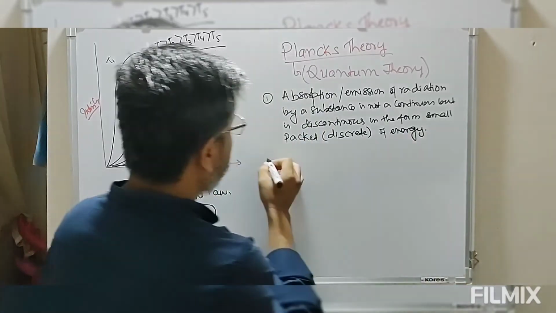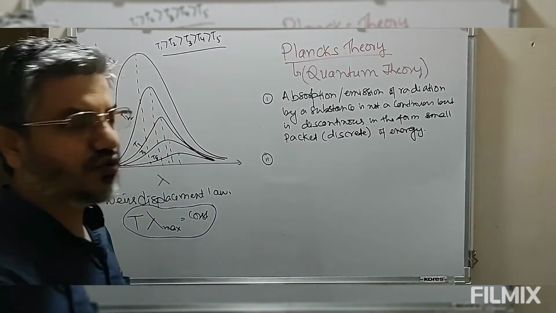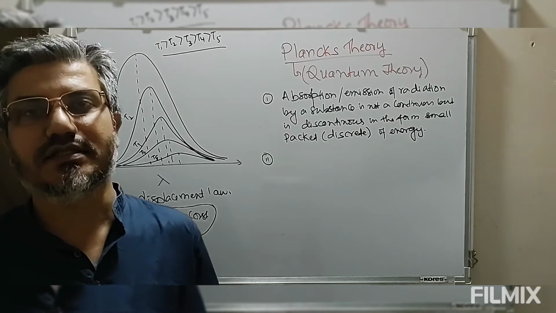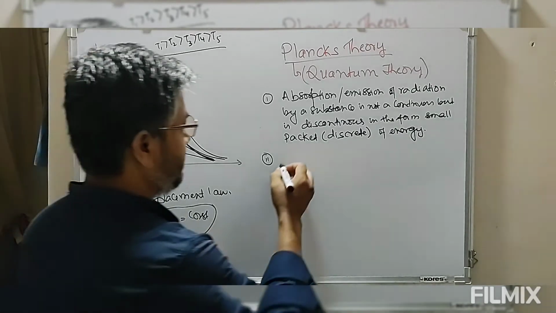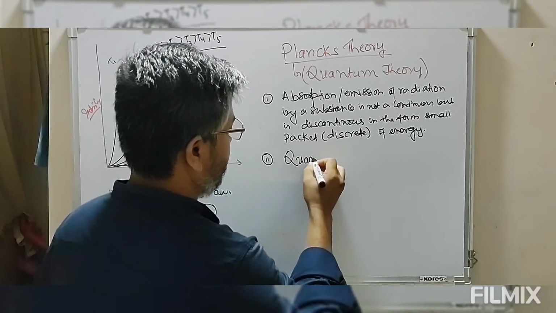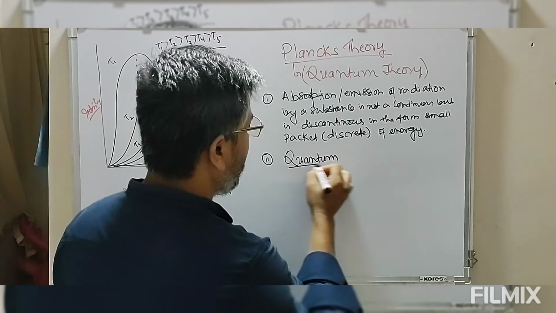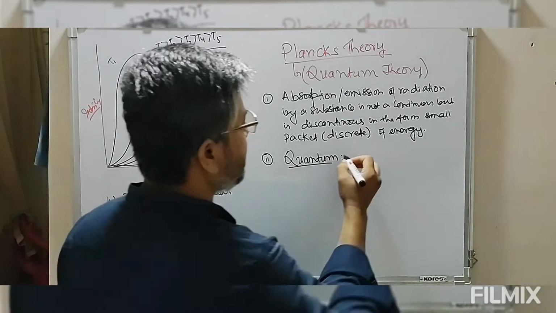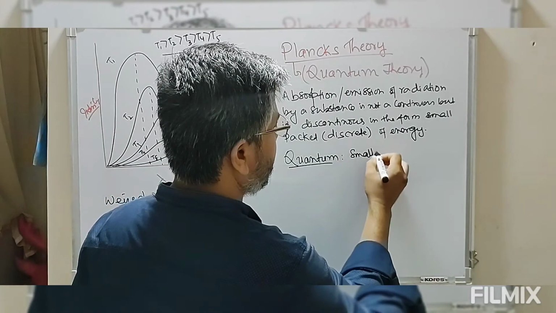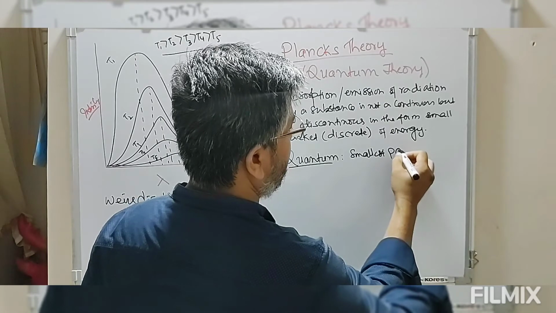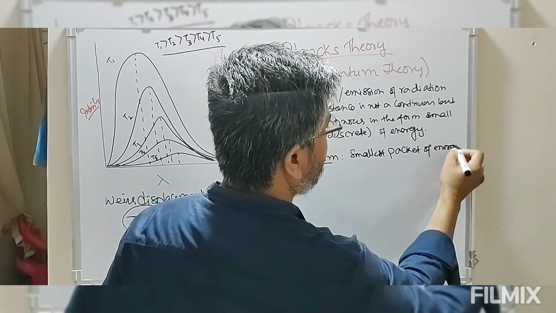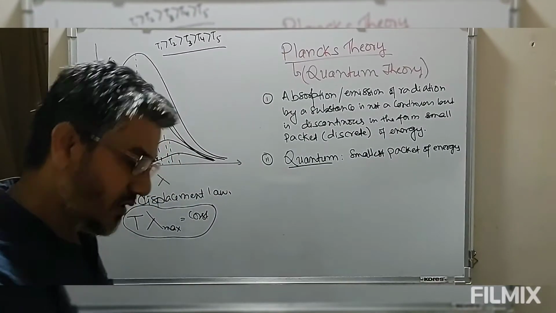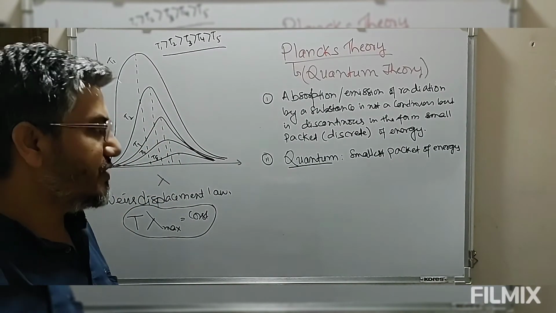Now this theory says the smallest packet of energy is defined by a term known as quantum. The word quantum stands for the smallest packet of energy that could be absorbed or emitted by a substance.